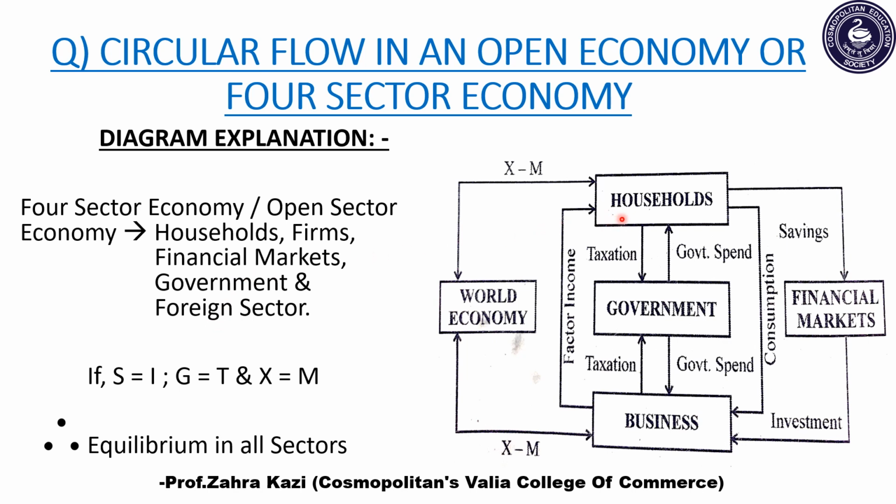So as we know, a four-sector economy or an open economy includes households, business firms, financial markets, government, and foreign sector, that is world economy. Hence, if savings equals investment, government spending equals taxation, and if export equals import, then we say that there is equilibrium in all the sectors in the economy.